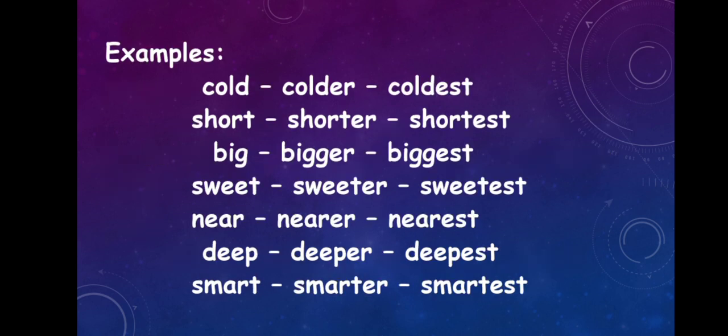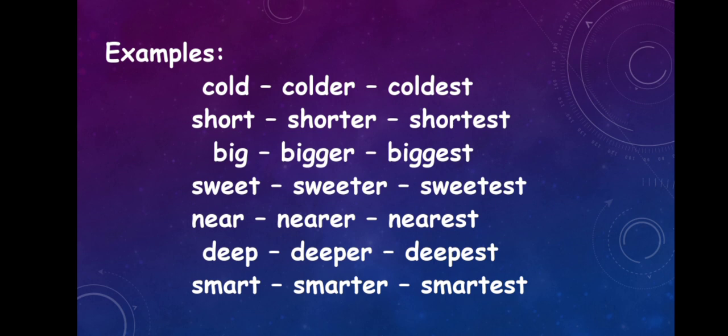Now let's look at a few more examples. Cold, this is positive degree. Colder, this is comparative degree. Coldest, this is superlative degree. So mainly positive is for one person, comparative for two persons, and superlative for three or more than three.